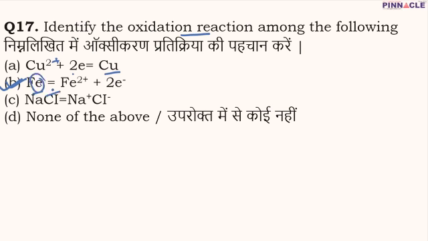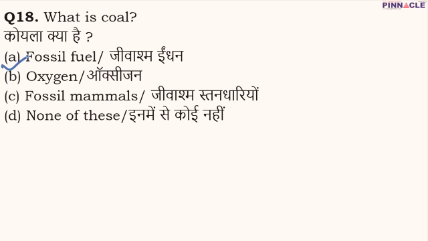Now moving to question number 18. So question number 18 is, what is coal? So coal is a fossil fuel, and we all know that fossil fuel is a type of fuel which is formed from the fossils of organisms. And apart from coal, we have petroleum and natural gas, which are also examples of fossil fuel. They have been formed from the fossils of plants and animals and sea organisms.